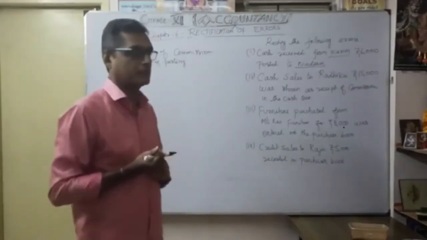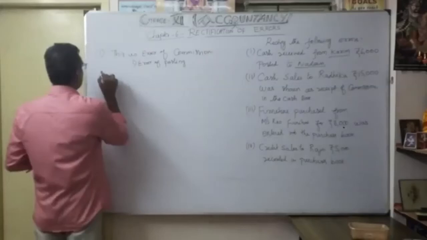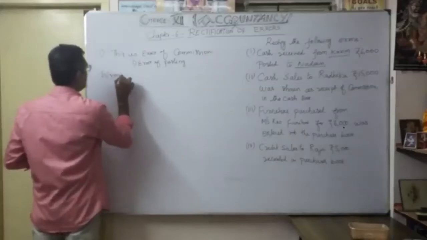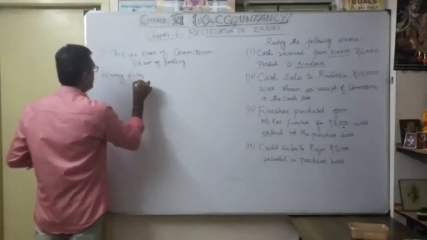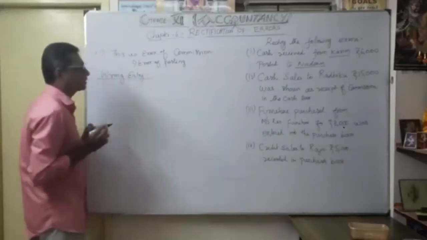Now let's see carefully. First we have to write the wrong entry. How did they record it first?